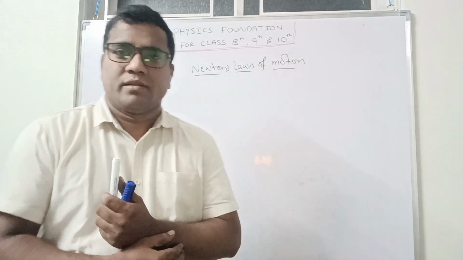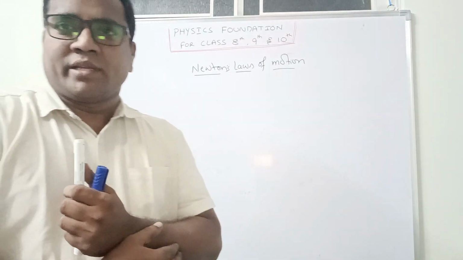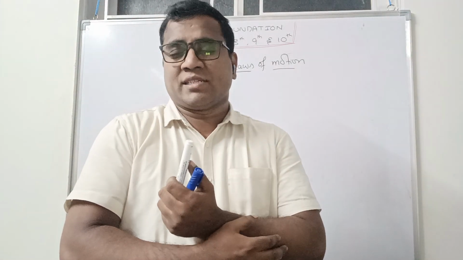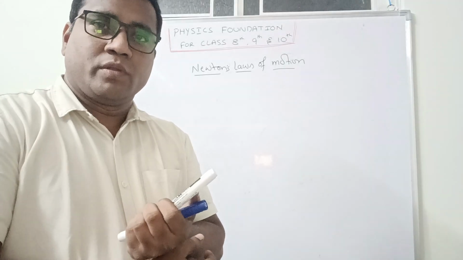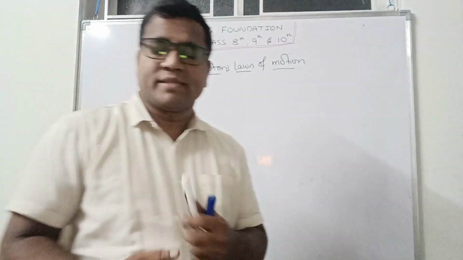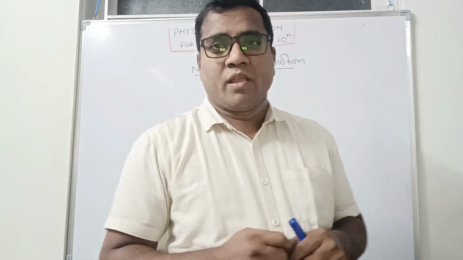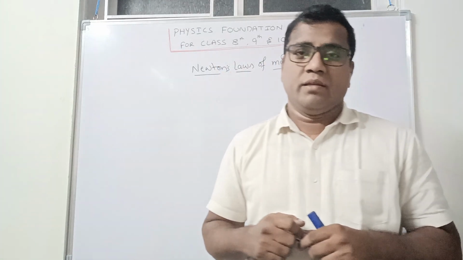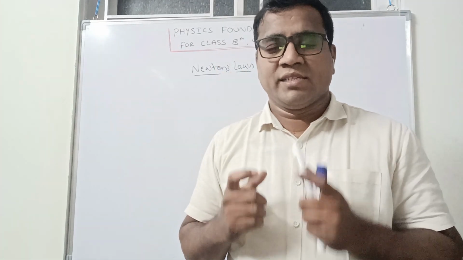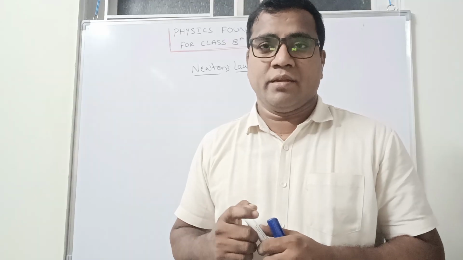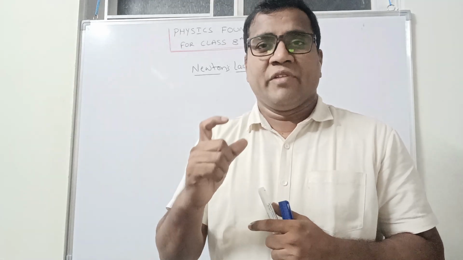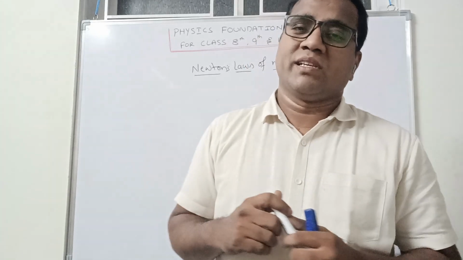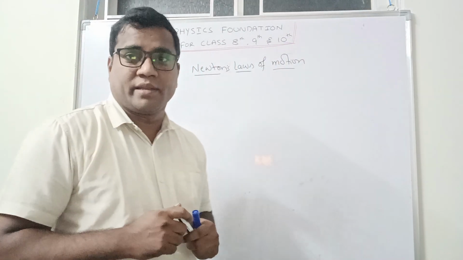Dear students, we are discussing laws of motion. In the last class itself, we discussed laws, and I already told you three laws are there. How many laws are there? Three laws are there. The first one is the law of inertia, and in the last class we discussed the law of inertia and how many types of inertia there are. We discussed it with one example also, right?